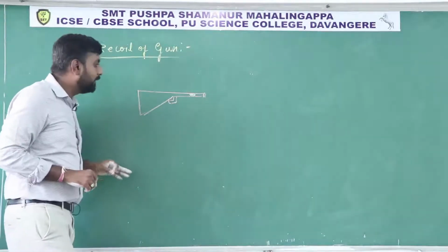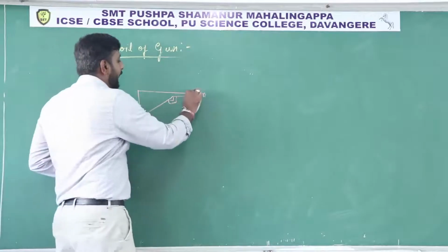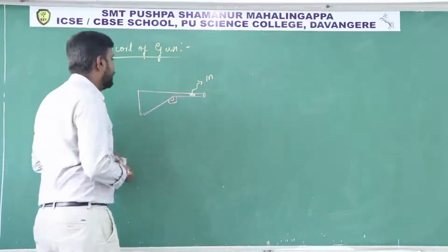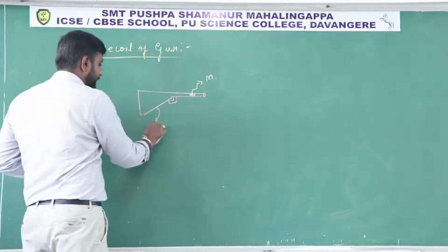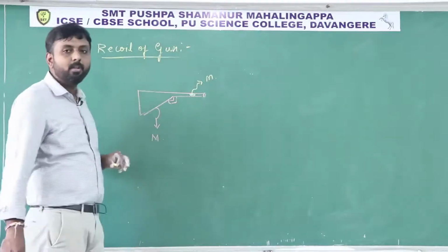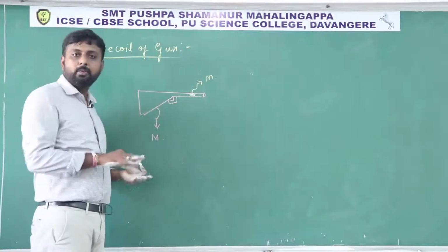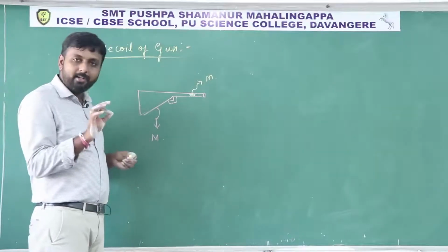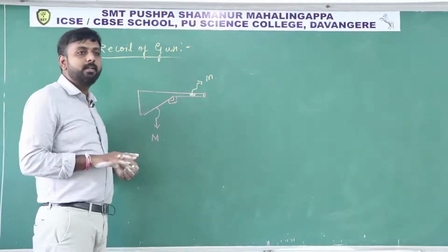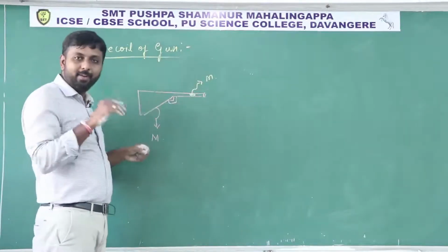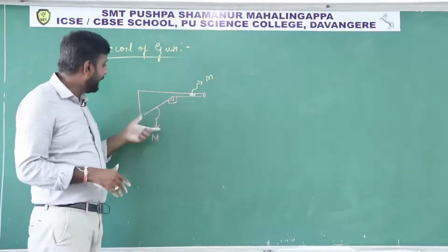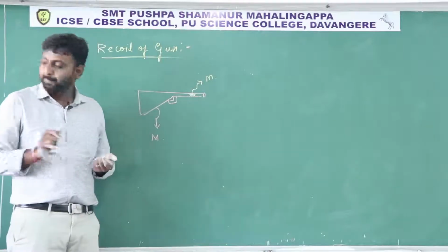This bullet mass, let us take it as small m. Then the gun mass, let us take it as capital M. So the bullet is inside the gun only, right? Then this bullet and the gun is a system. If you throw a gun, along with the gun, the bullet also will move while throwing. So like that you can consider this is a system.